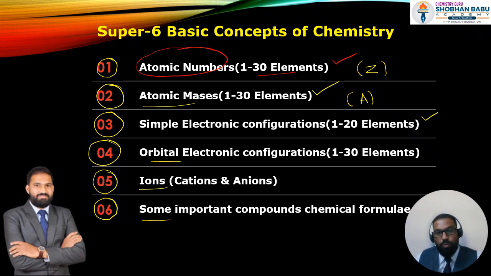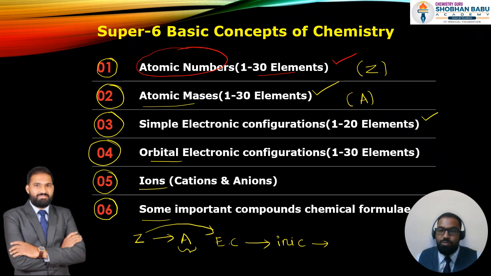Without knowing the atomic number, it's very difficult to know its atomic mass. You will get to know why it is so. Without knowing the atomic number, it's very tough to write its electronic configuration. Without knowing the electronic configuration, it's very difficult to write its ionic formula, and without knowing its ionic formula, we will face so many problems in writing the molecular formula.